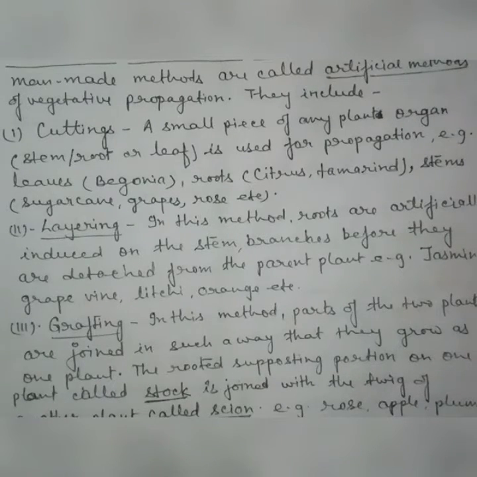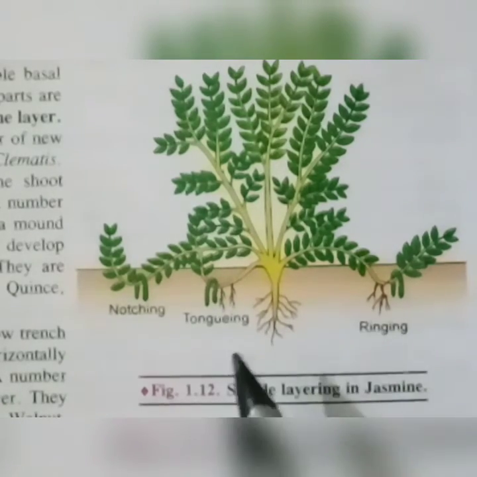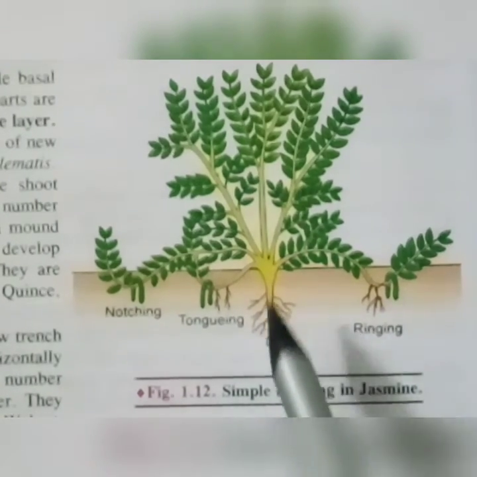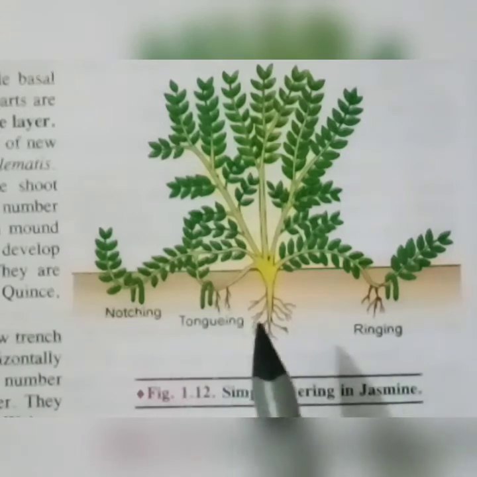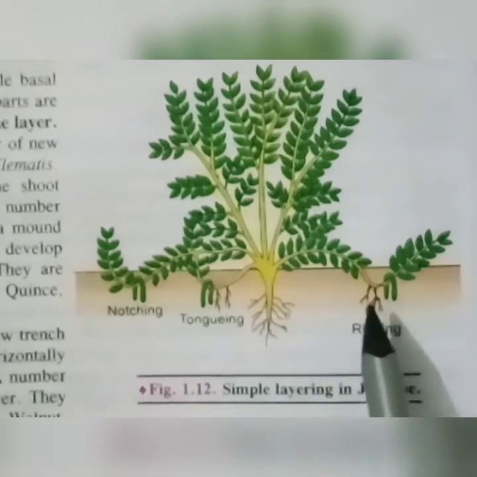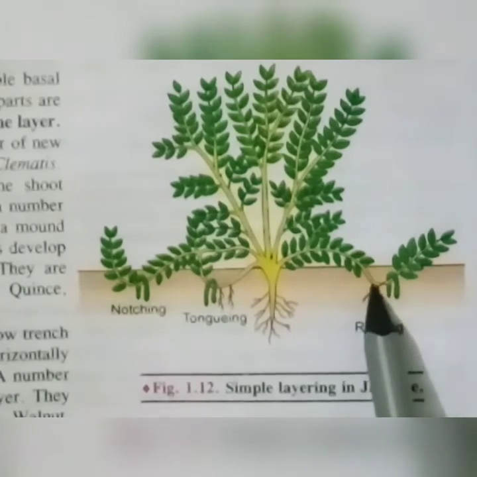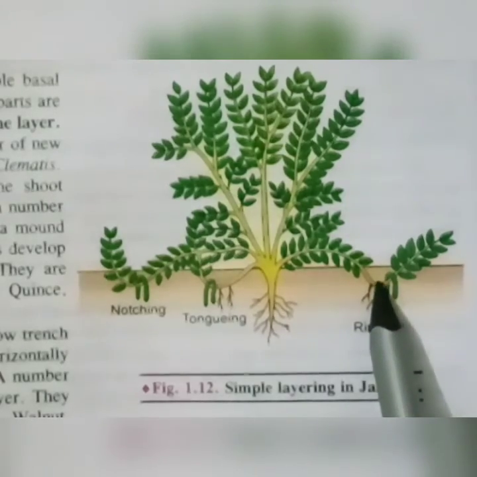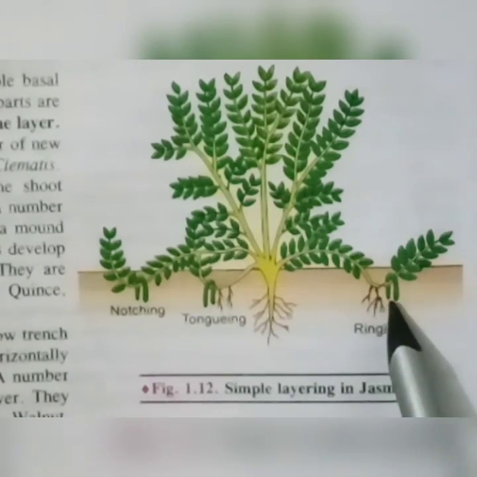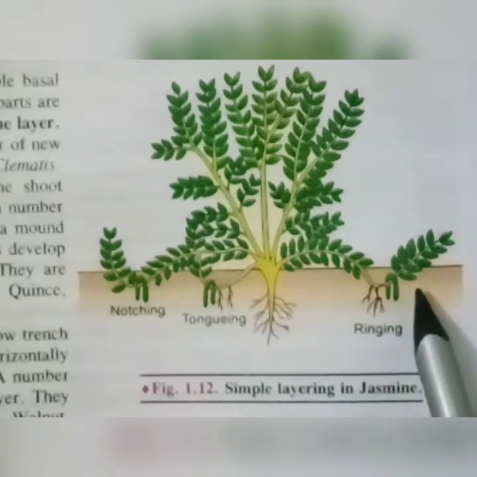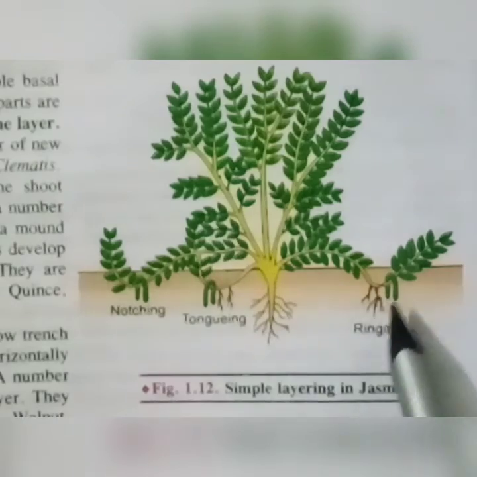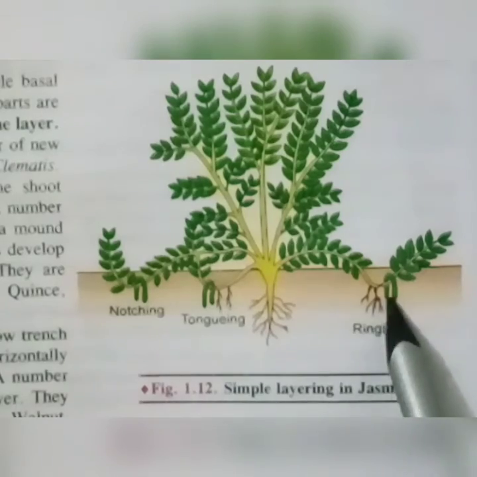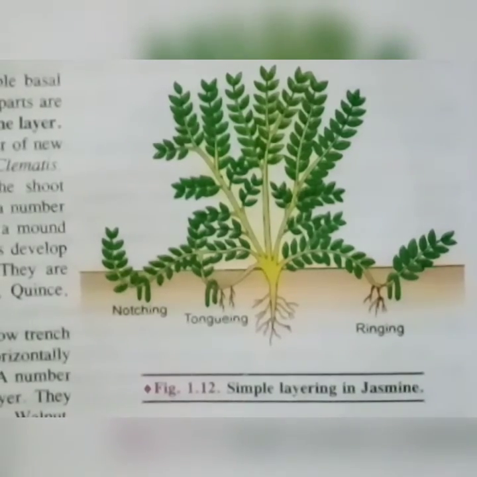Let us see in this figure. This is the plant of the jasmine. These are the roots that are present underground, and the aerial branches. Some branches are bent and covered under the soil. At the covered part of the soil, at the nodes of the branch, adventitious roots are produced, and when the roots grow, then this branch is detached from the parent plant body and prepared for planting as a new plant.